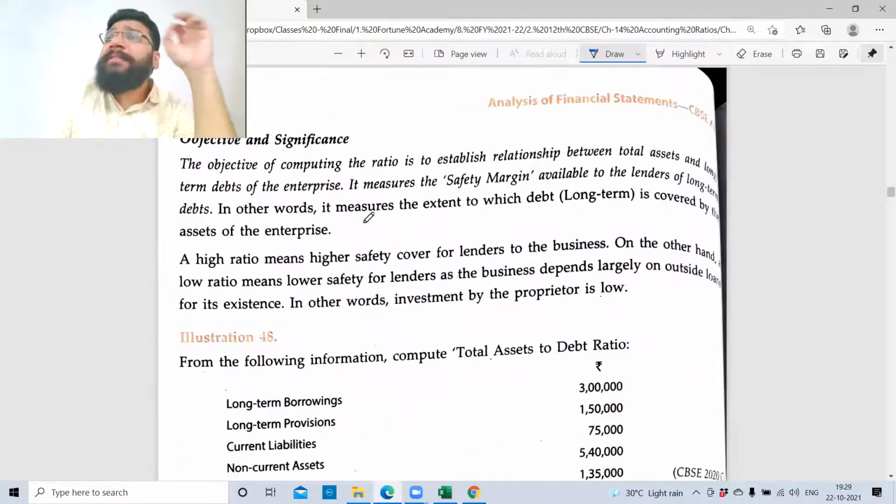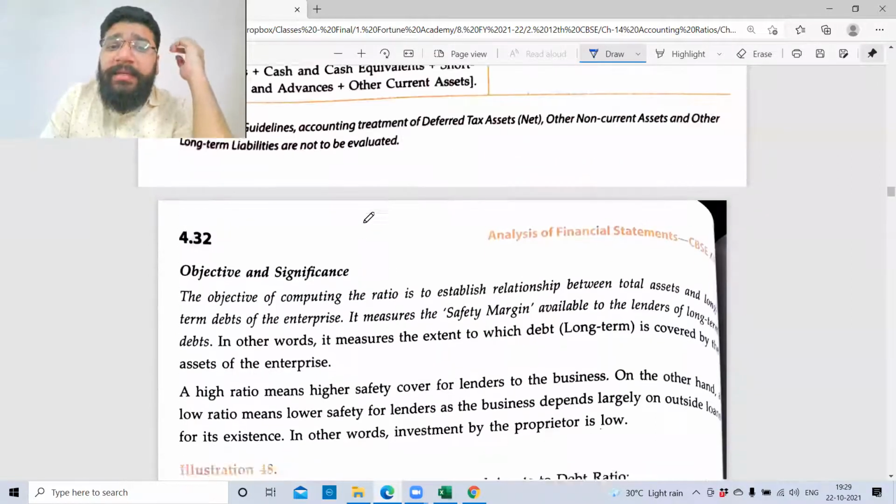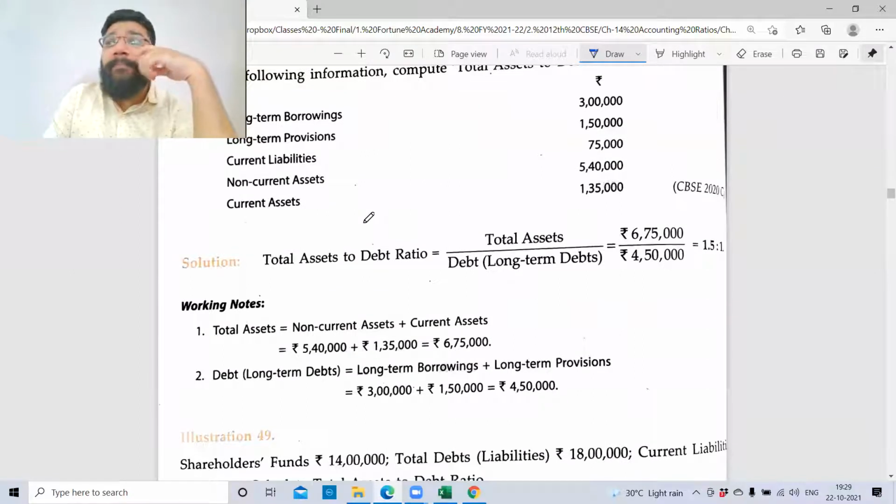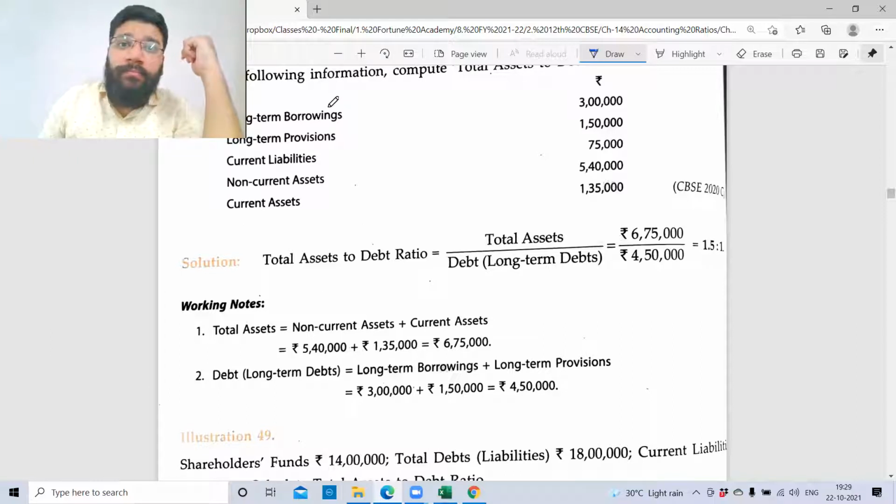What is the meaning of total asset to debt ratio? Why are we calculating this? Online students, please tell me what is the significance of this ratio?